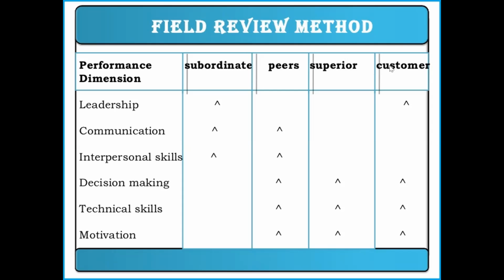These are all the relationships between you and the other people in your organization. So this is one of the key methods, which we generally call the 360-degree appraisal method. In this, we maintain a good relationship with your subordinates, superiors, peers, and customers.